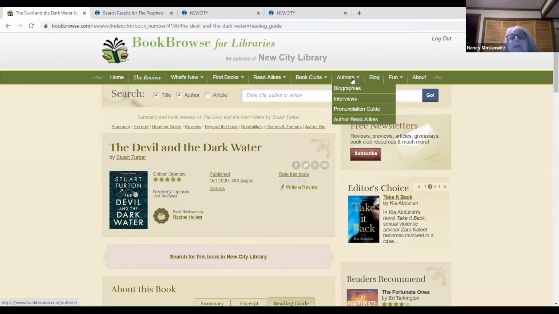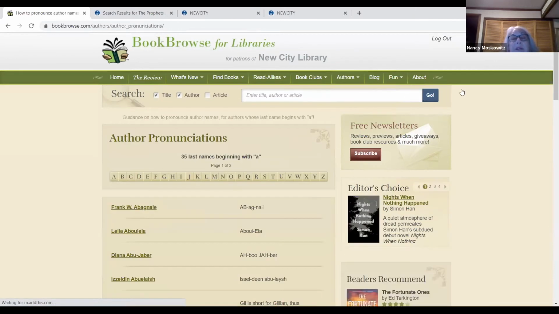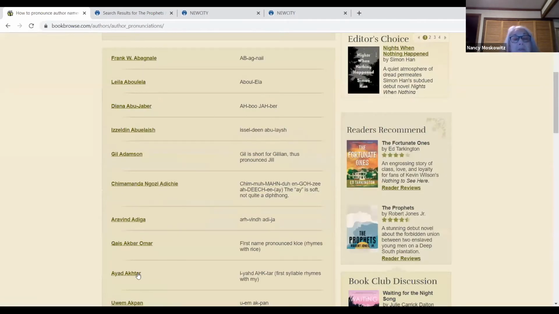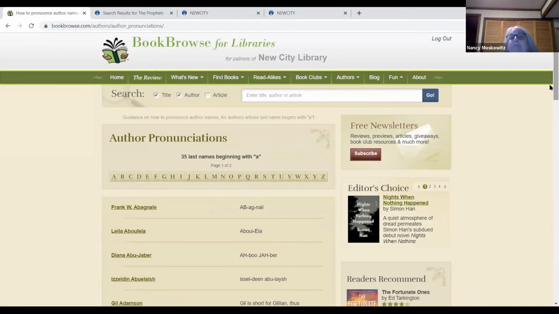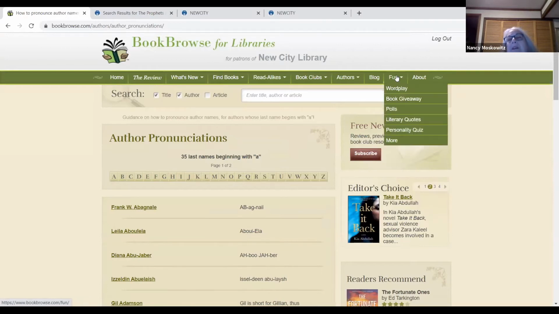Okay, authors, they have biographies. This actually would have been very helpful for me last week because I mispronounced the name of this author. If I had only looked at this, I called him Aravind Adiga, but it's Aravind Adiga. So that's actually a nice little feature. They have a blog on different topics, a lot on book clubs. Fun, they have little games and word plays and things.